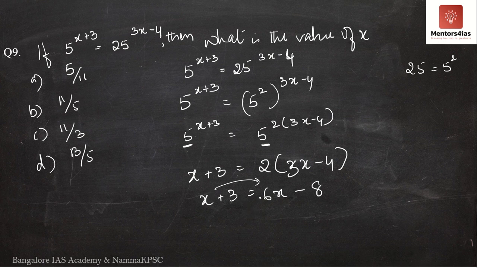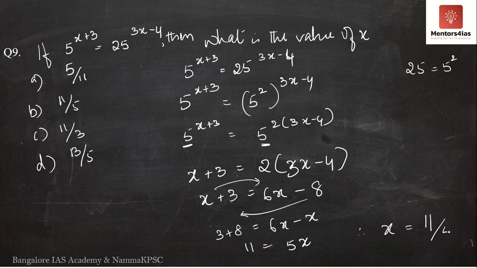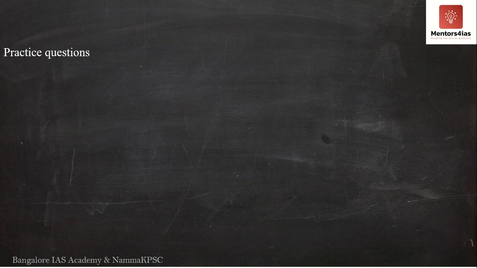I'll take x to the right hand side and minus 8 to the left hand side. What do we get? 3 plus 8 is equal to 6x minus x. 3 plus 8 is 11. 6x minus x is 5x. Therefore, x is 11 by 5. Therefore, the correct option is option B. The correct answer is 11 by 5.